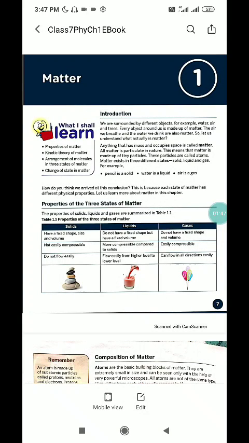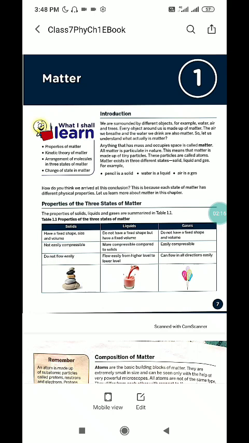Now, composition of matter. Atoms are the building blocks of matter. When all the atoms that make up a substance are of the same type, then the substance is called an element. For example, oxygen, O2, is a combination of the same type of atom. Whereas when two or more atoms of different types combine, they form a compound. For example, water, H2O, is a combination of hydrogen and oxygen.